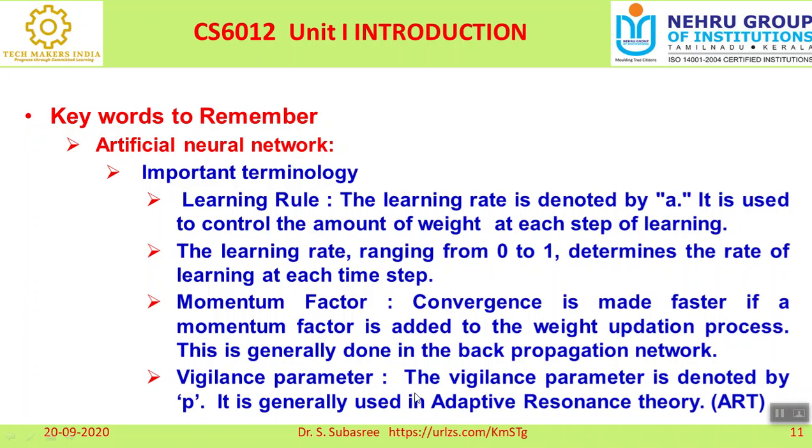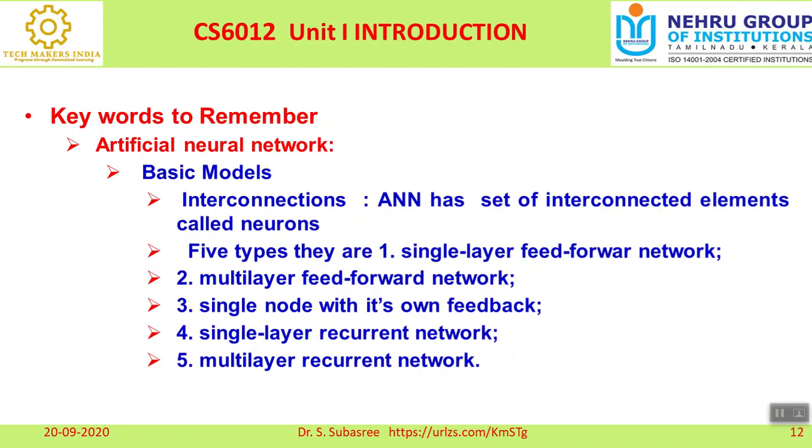Then the last important terminology is the vigilance parameter. It is denoted by P. It is generally used in adaptive resonance theory. So these are the important parameters or terminology which we are using under artificial neural networks.